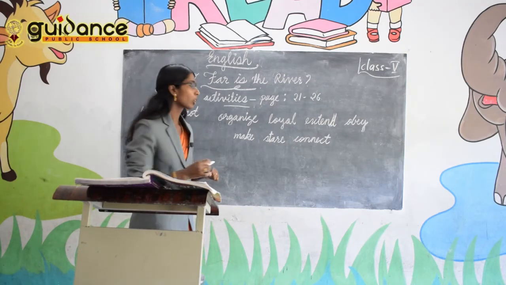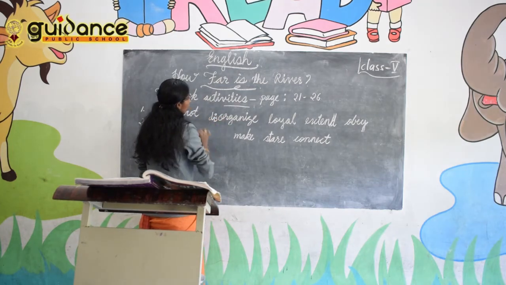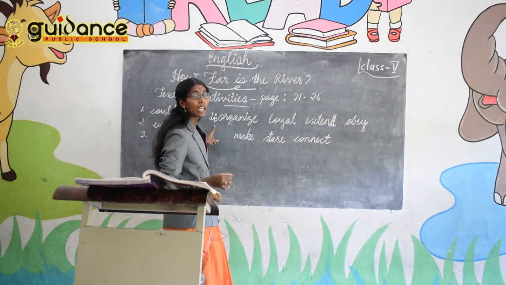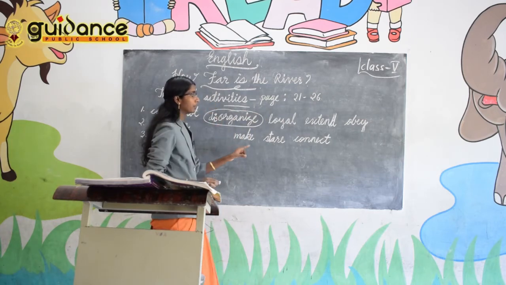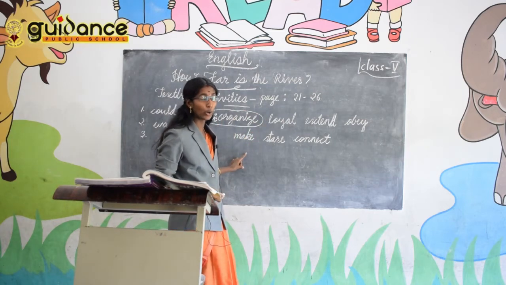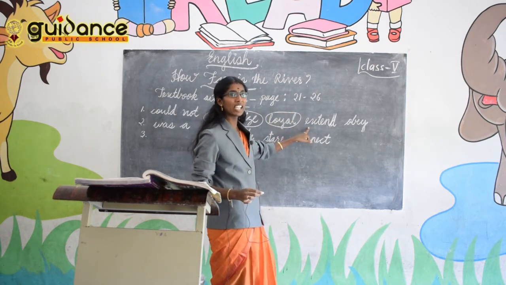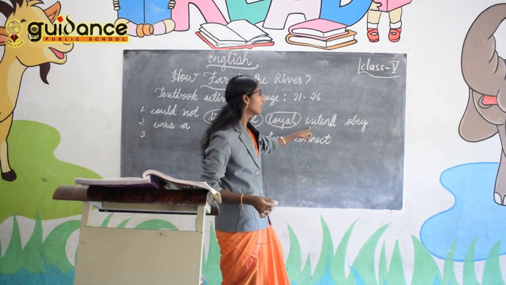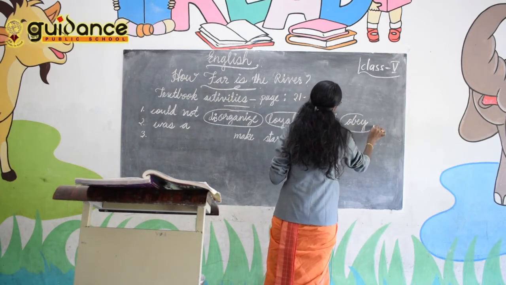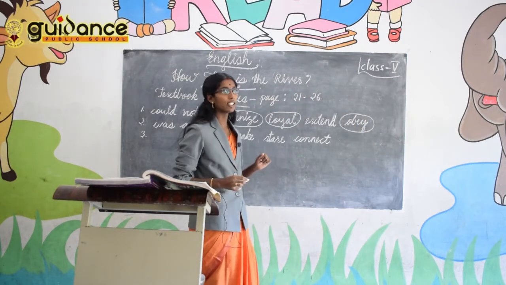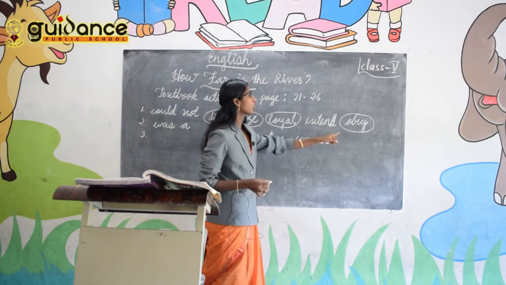So the first one, you can add dis to organized, then you can see disorganized. Disorganized. Then loyal also, disloyal. So loyal is another word. Circle it. Then extend, disextend. It's not correct. Then disobey, disobey. The teachers would say the students disobey, isn't it? Disobey means what? Not obeying. So the opposite of obey is disobey. You have to circle that one.